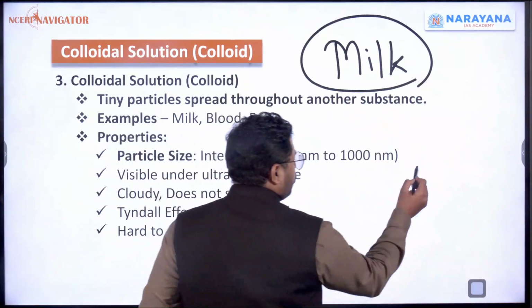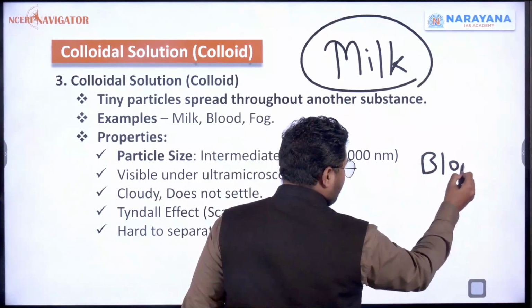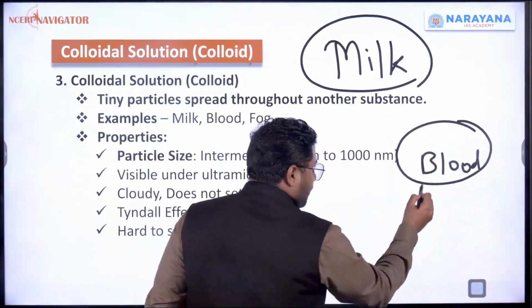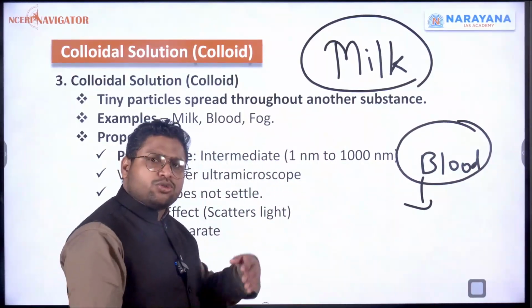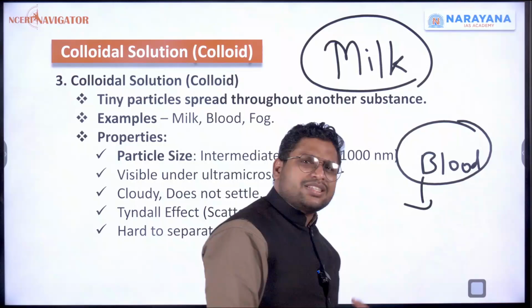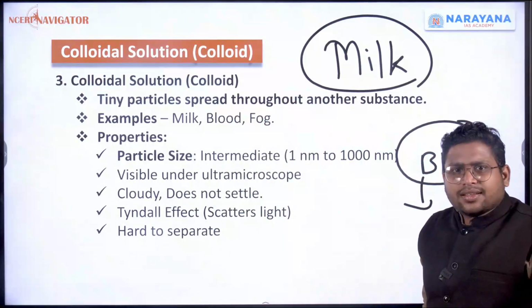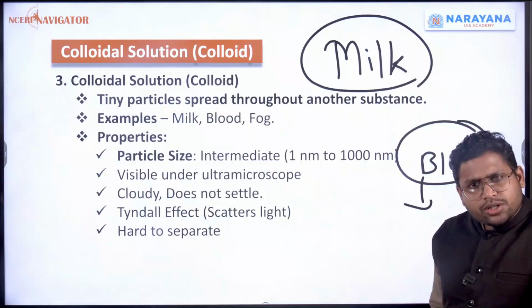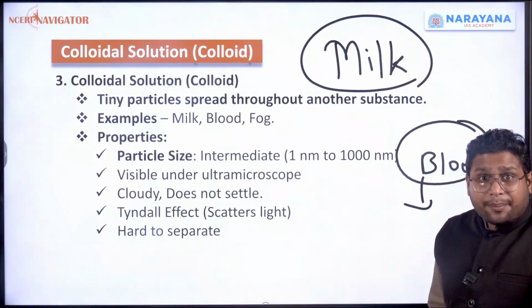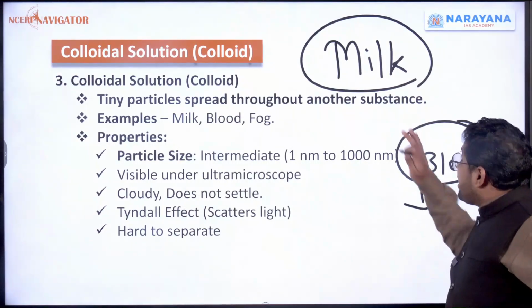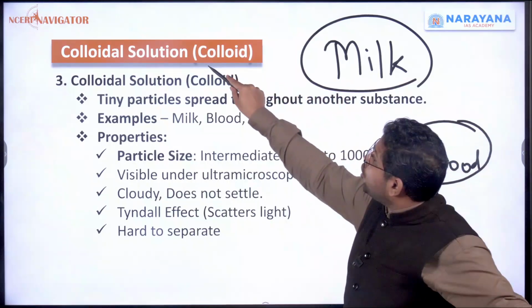Or if you don't like milk, you can take the example of blood. Blood is made up of many things. It includes plasma, it includes different cells, all of these things are there. Now, when you look at these things, we don't call them solution, we don't call them suspension as such, we rather call them colloid.